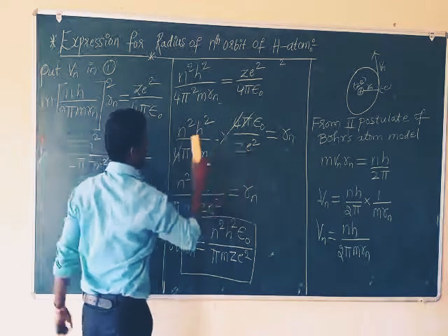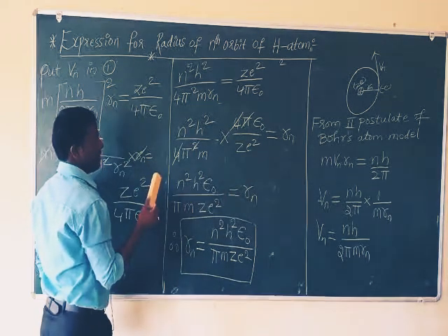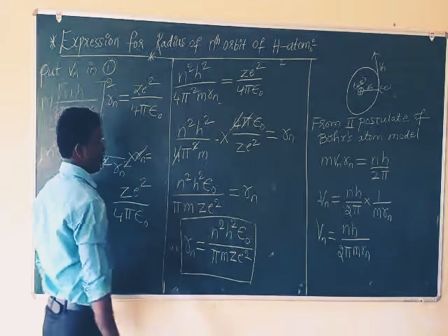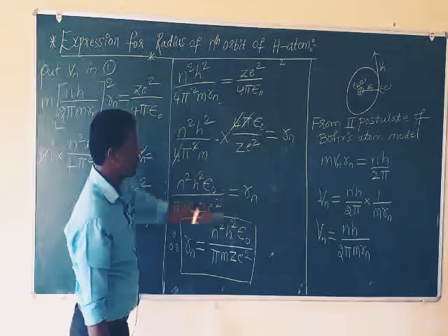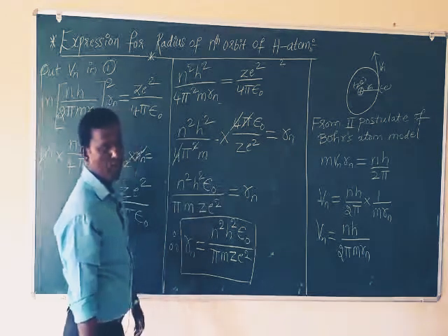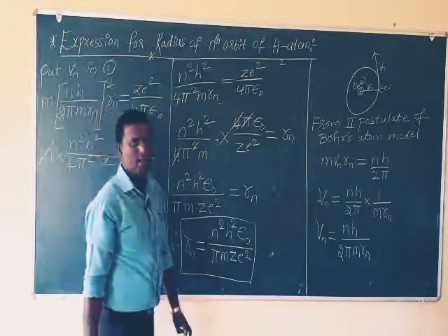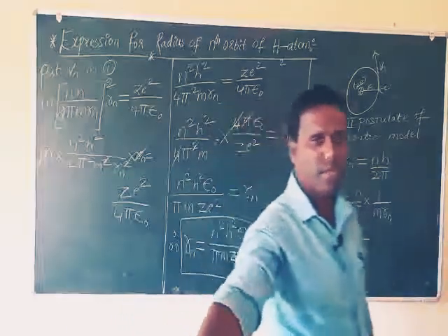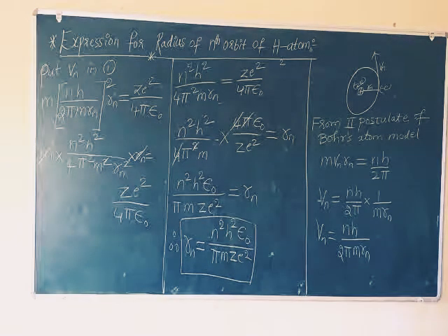The 4 cancels, and pi square and pi cancel, leaving n square h square epsilon by pi m z square equals rn. This is the expression for the radius of the nth orbit of the hydrogen atom.